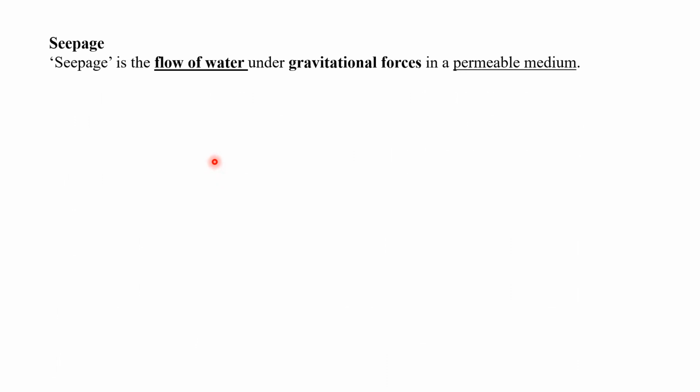Suppose the water is stored in a reservoir, and the reservoir has the water due to an earthen dam. Actually, an earthen dam is used for the storage of water or for the construction of a reservoir. As the water level in the reservoir increases, the gravitational forces on the upstream surface of the earthen dam will also increase.